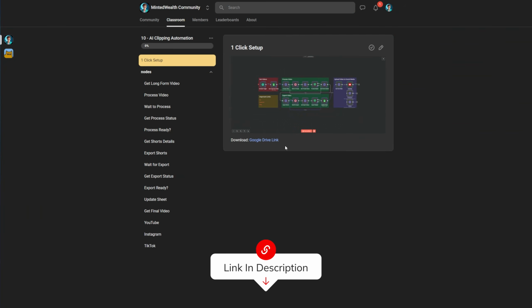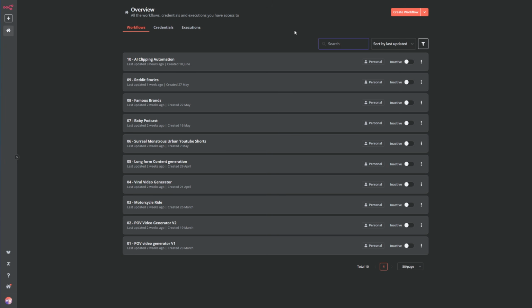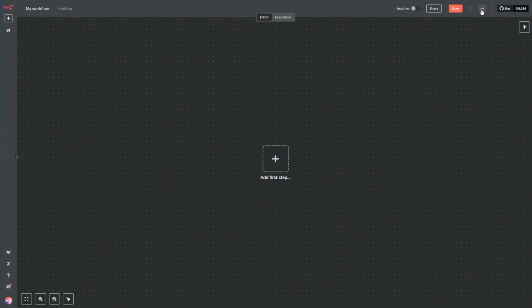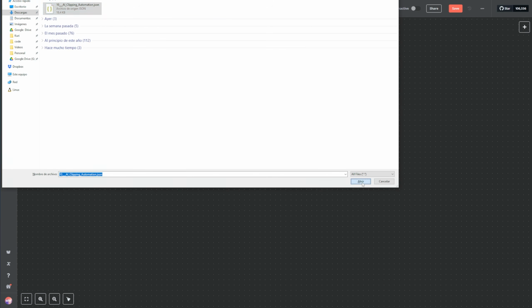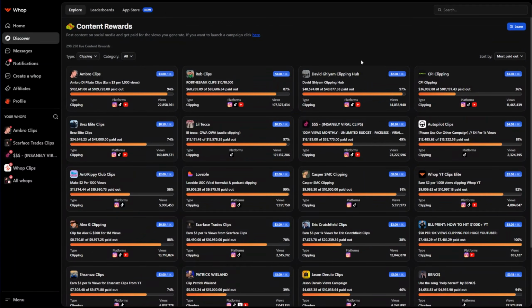Just go to our community, click on our classroom, and then on the one-click setup. It will show you this file. Just click on download, and after downloading it, just create a new workflow, click on the three dots, select import from file, and select the file. And the full workflow will be ready for you to start producing clips and posting them automatically. So you can start earning by using Whop.